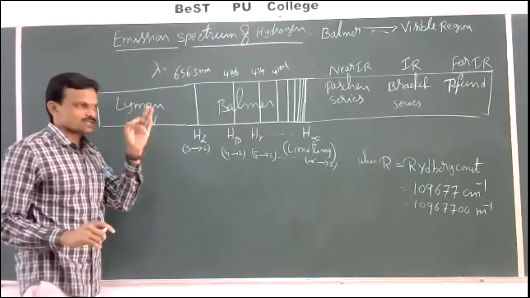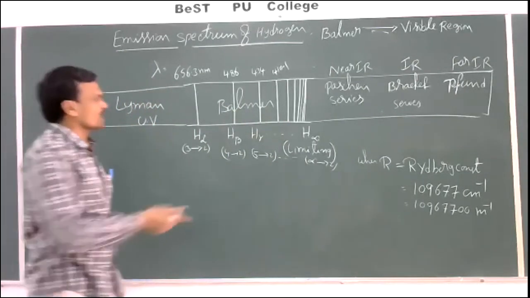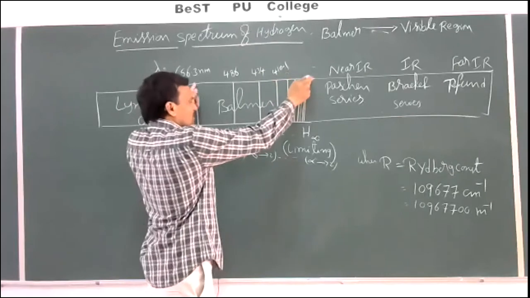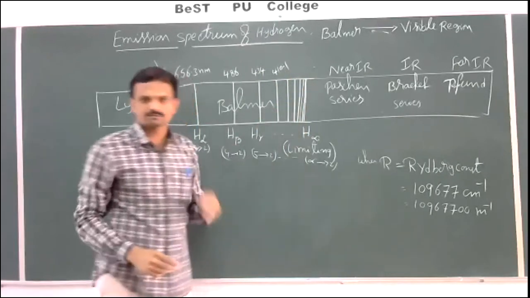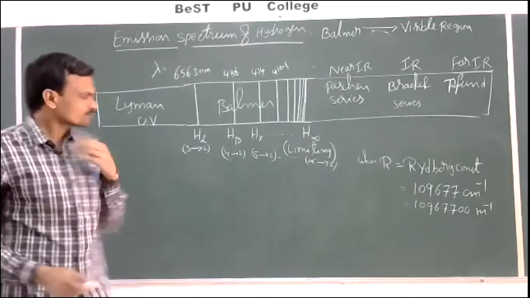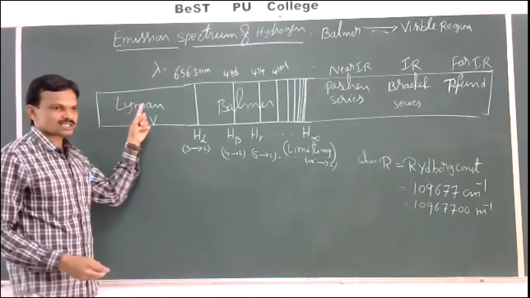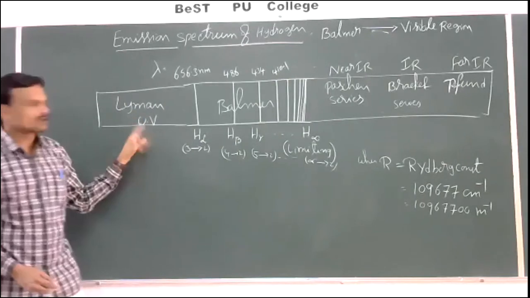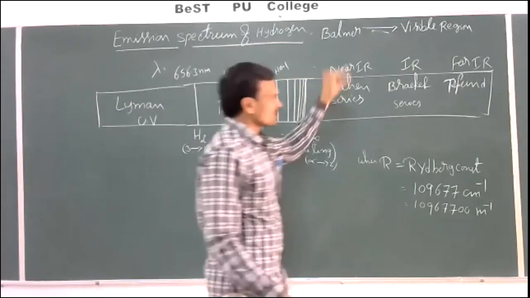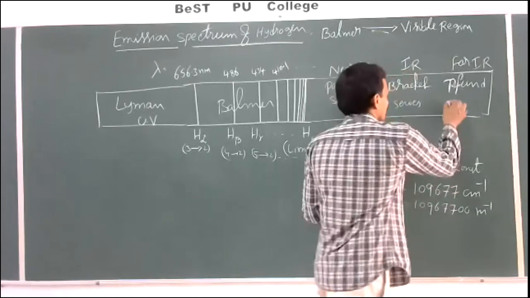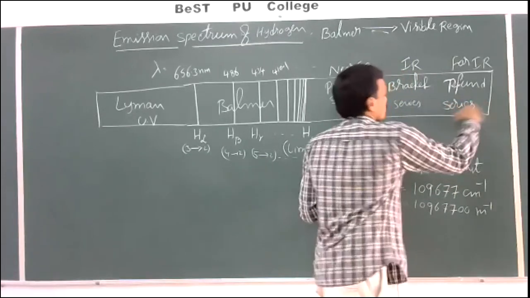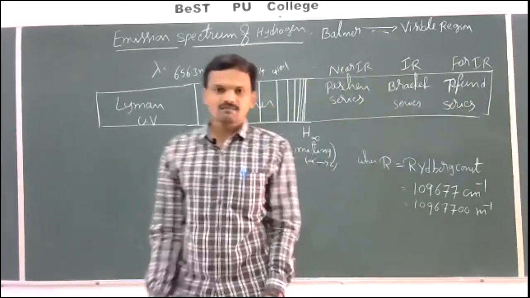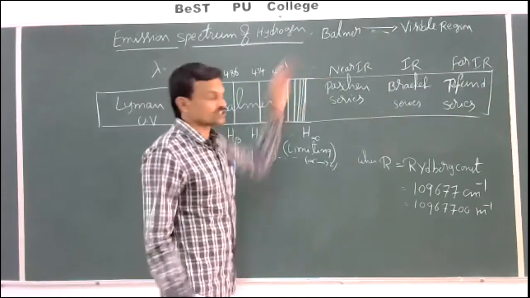The first emission spectrum of hydrogen was studied, or identified, by Balmer in the visible region. After that, the scientist Lyman discovered one series in the ultraviolet region, and then Paschen, Brackett, and Pfund discovered three more series in the IR region.